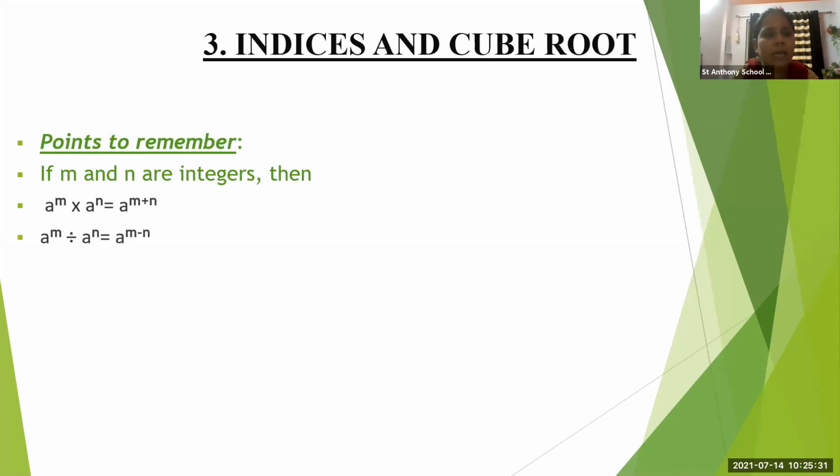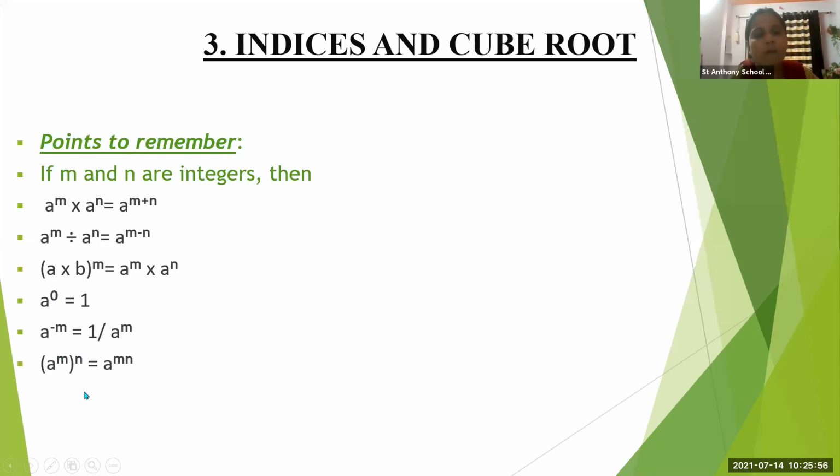Then a raised to m divided by a raised to n is a raised to m minus n. Then a raised to 0 is equal to 1, and a raised to minus m is equal to 1 upon a raised to m.